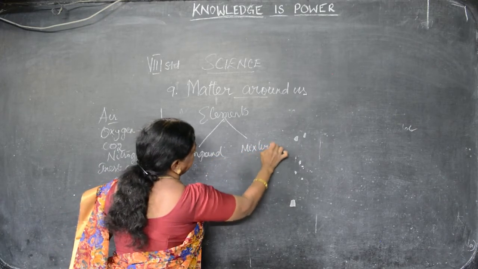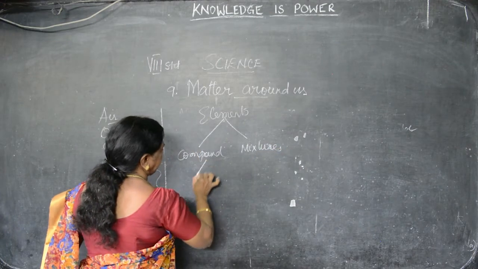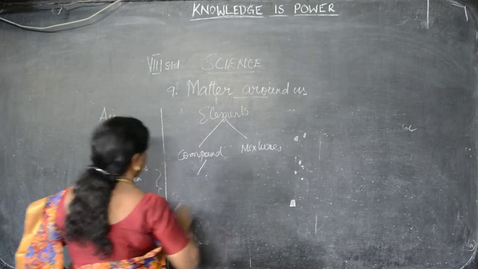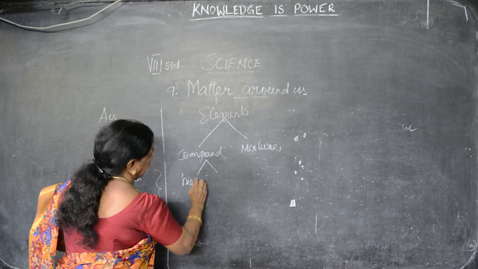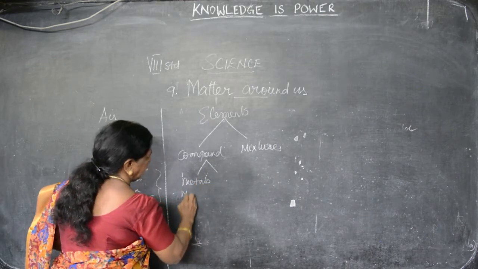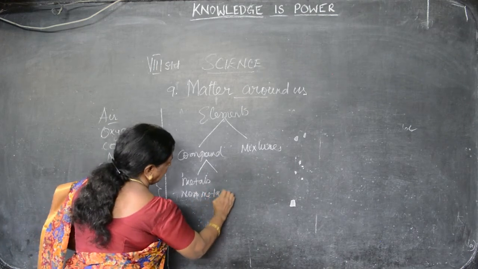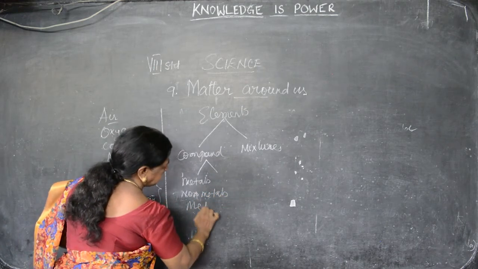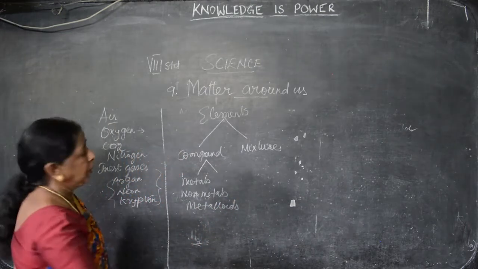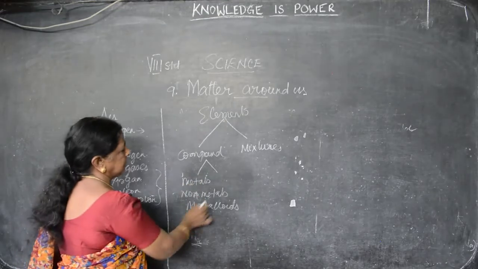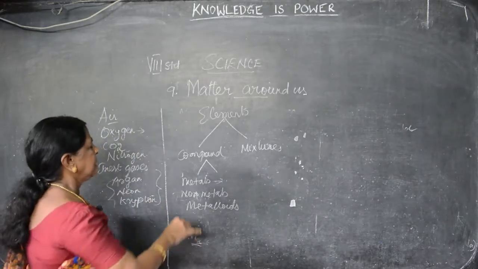We have seen what the differences are and what their functions are. Then, whatever it may be, it can be divided into metals, non-metals and metalloids. Metals, non-metals and metalloids.